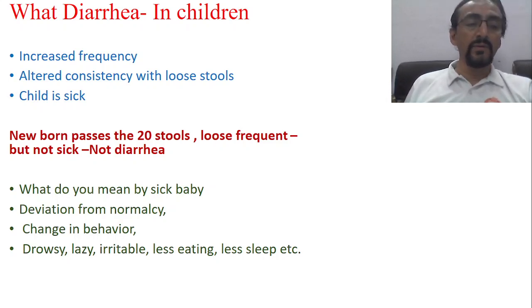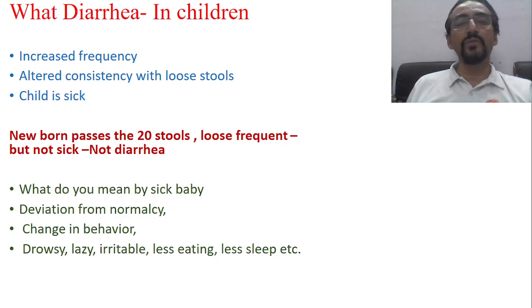So a very common observation when the baby comes to you is to just observe whether the baby is sick or happy looking. That is a very important criterion. Identification of the sick baby or happy baby is important in each and every symptom. The same is also true for diarrhea. We go to the next slide now.